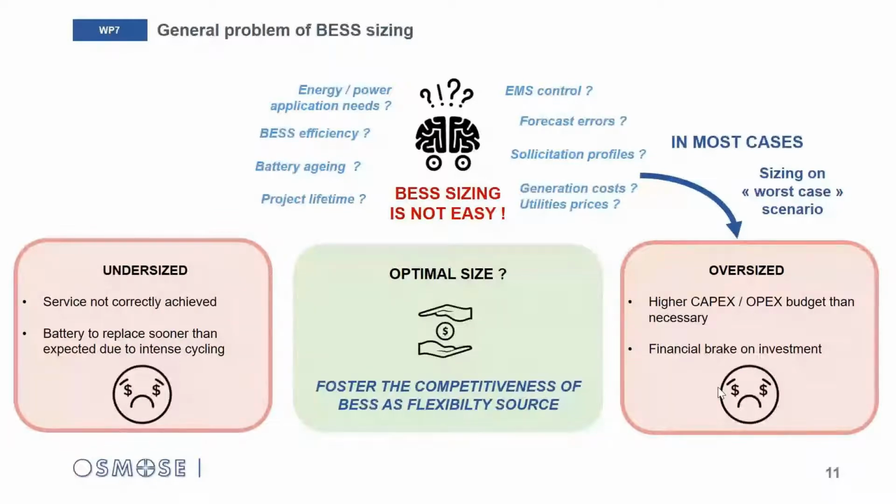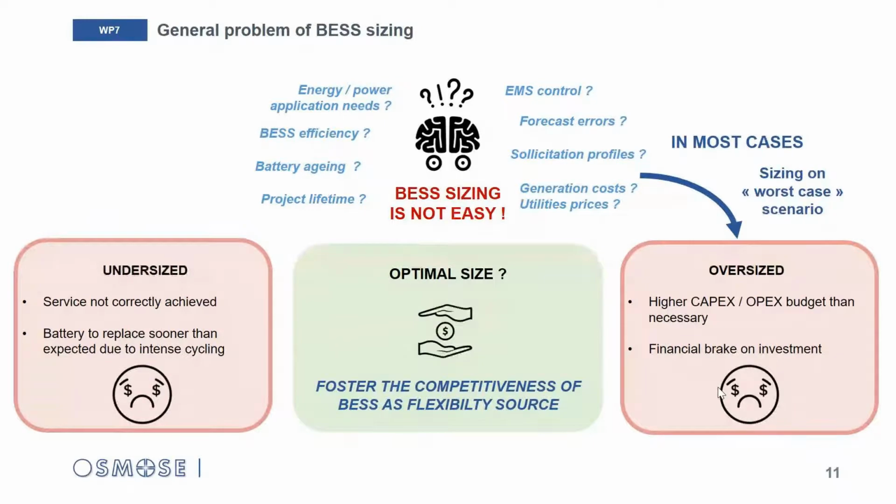How the battery will be managed by the control strategy, which is the energy management system. Some other factors are specific to the technical performances of the storage system, like the energy efficiency of the system or the impact along time of aging on the battery. And some factors also depend on the business model framework, like the project lifetime or the generation cost or electricity prices to consider. So it's rather difficult and quite impossible to get a precise and an exhaustive knowledge about all these factors during the design phase. And that's why BSS sizing is so difficult.